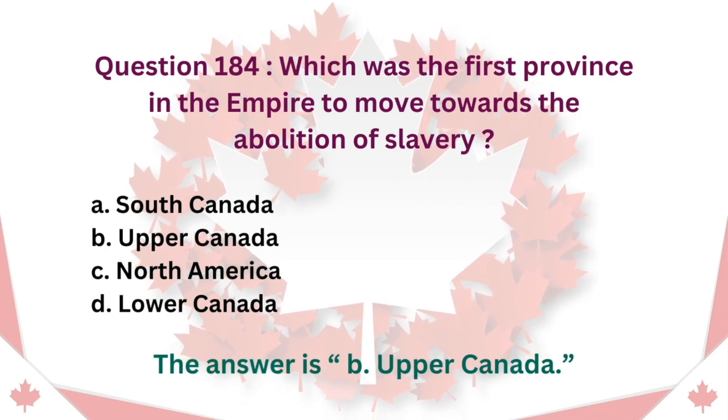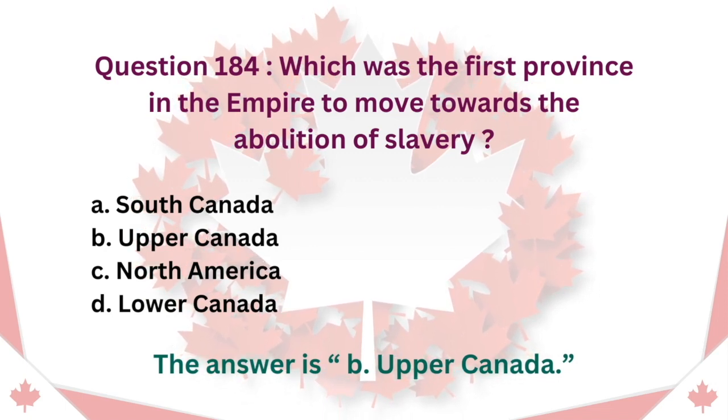Question 184. Which was the first province in the Empire to move towards the abolition of slavery? A. South Canada. B. Upper Canada. C. North America. D. Lower Canada. The answer is B. Upper Canada.